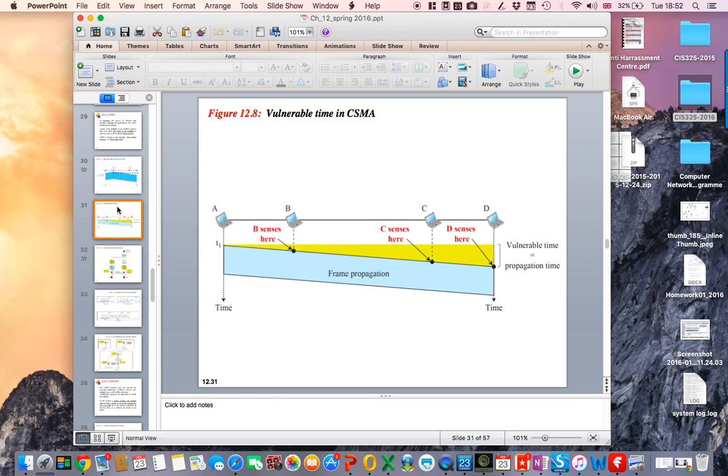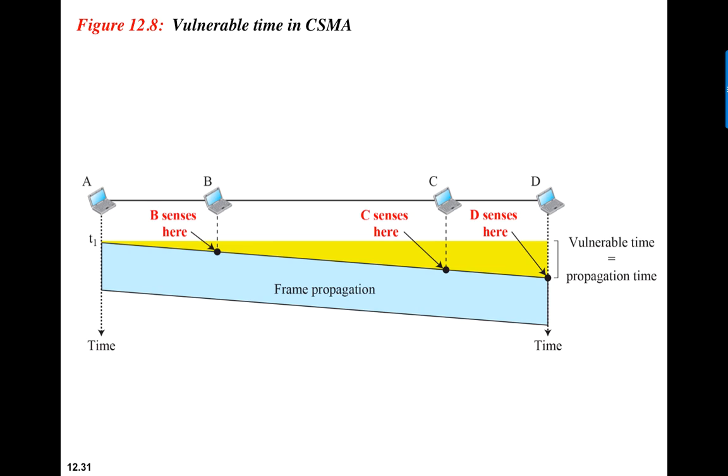Bismillahirrahmanirrahim. We are looking at vulnerable time in carrier sense multiple access. Again, what did we define vulnerable time to be? It is the time when there is a chance for a collision happening. There is a chance that a collision can happen in this time.